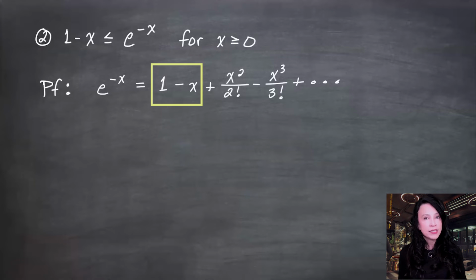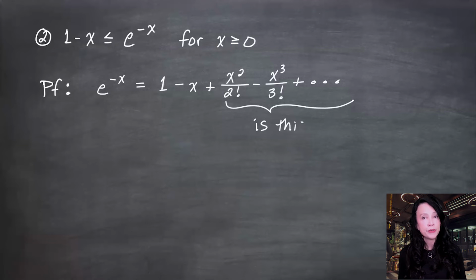So if I want this to be less than this, that means I want all of this to be greater than or equal to 0. But I think it's kind of hard to show that this is greater than or equal to 0. So I'm not going to use this. I know I wrote it, but this is the first thing I think of when I see something like this.